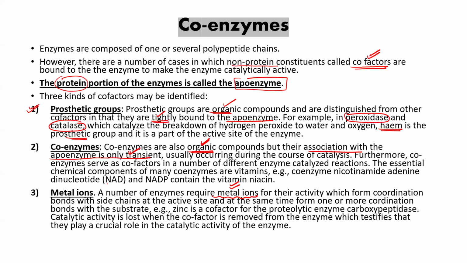For example, NAD, which is used in respiration, and NADP, which is used in photosynthesis, are both hydrogen carriers. They actually contain a vitamin that is known as niacin. Is it clear? They contain vitamin niacin. Now, metal ion, for example, zinc is a cofactor for carboxypeptidase.